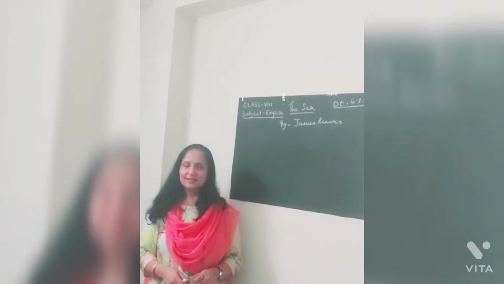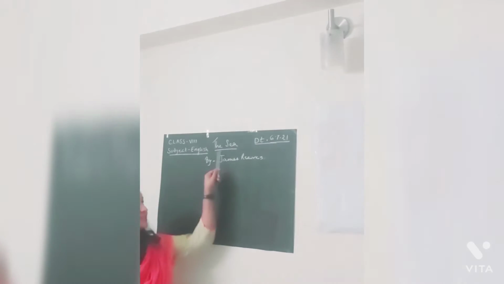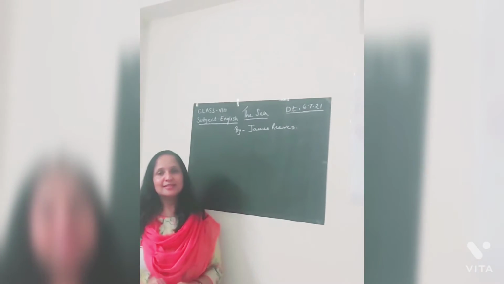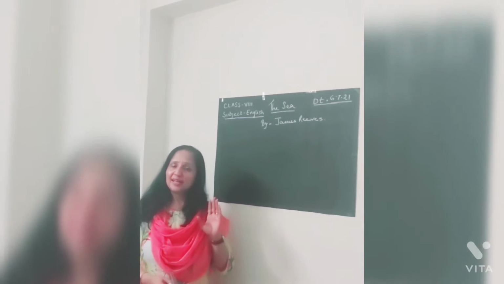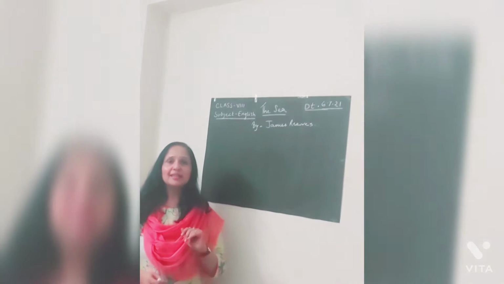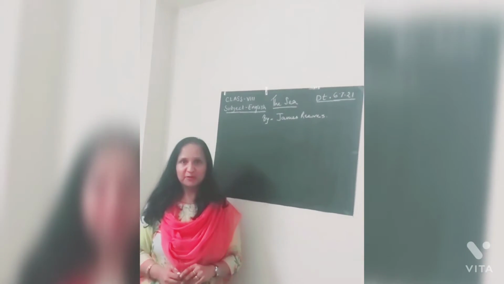Good morning, students. Today I am going to teach you the English poem The Sea by James Reeves. James Reeves is a British poet and an author. He has written many beautiful poems, and he uses metaphor and imaginative words in his poetry.